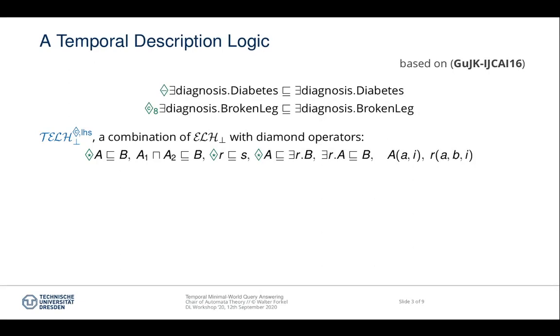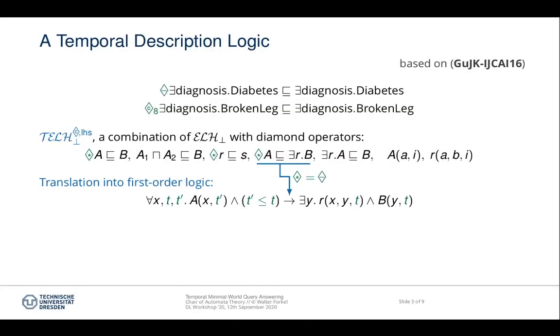The logic TELH bottom with convex diamonds and operators only on the left-hand side basically extends ELH bottom by allowing arbitrary temporal concepts and roles on the left-hand side of GCIs. However, we can limit ourselves to the following normal form, which is able to simulate any temporal concept on the left-hand side. Here the diamond star is just a placeholder for any of the available diamond operators. For those not so familiar with the syntax of description logics, each temporal GCI can be seen as a two-sorted first-order formula with up to 2 object variables and 1 temporal variable.